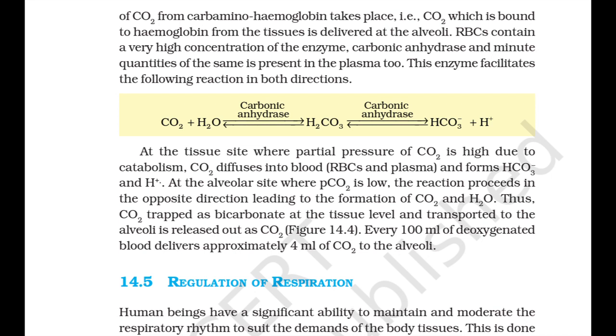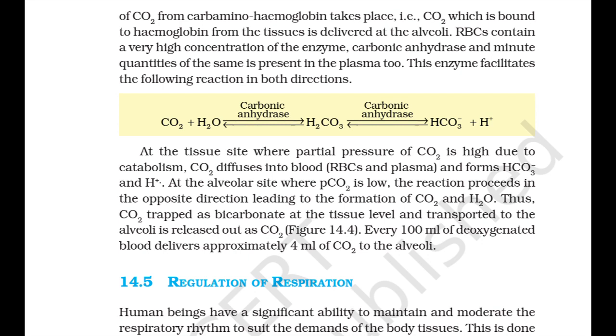RBC contain a very high concentration of the enzyme carbonic anhydrase, and minute quantities of the same are present in plasma too. This enzyme facilitates the following reaction in both directions. CO2 plus H2O, in presence of carbonic anhydrase, forms H2CO3, which further forms HCO3 minus plus H plus. At the tissue site where partial pressure of CO2 is high due to catabolism, CO2 diffuses into blood and forms HCO3 minus and H plus.